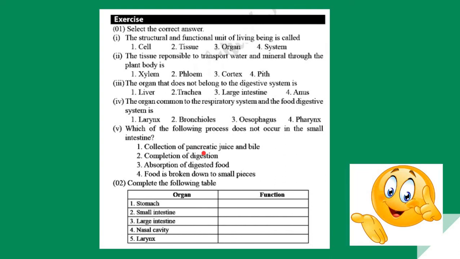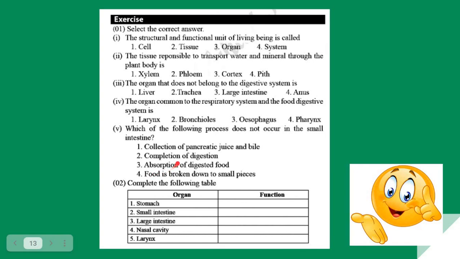In the large intestine, what happens is water is absorbed into the body and the feces are shaped in the latter part of the large intestine. So there is no digestion, only absorption of water. Now then the third one is absorption of digested food. While digestion takes place here, it also absorbs food and the remains are going out as feces. Therefore the third one is also correct. Then the answer should be the fourth one, as there is only chemical digestion and no mechanical digestion.